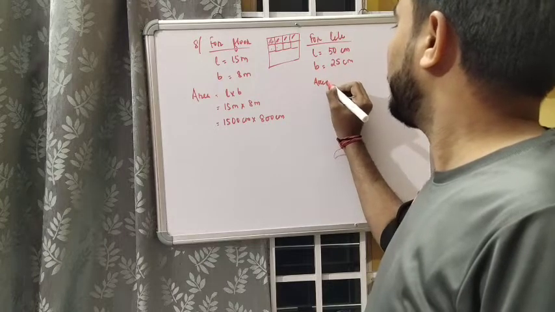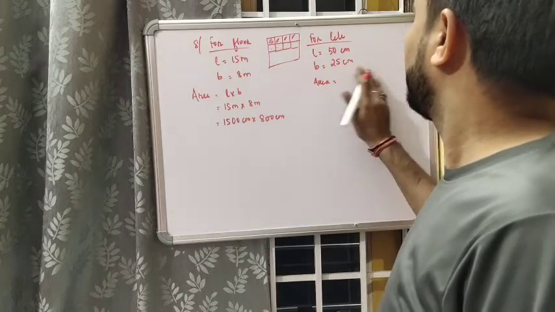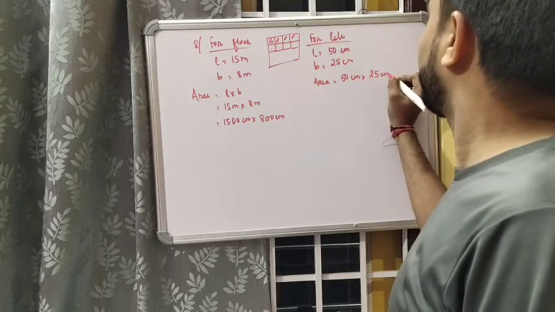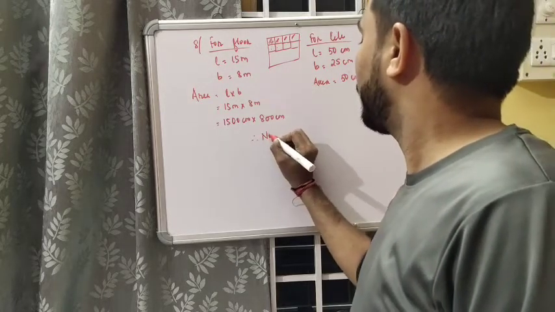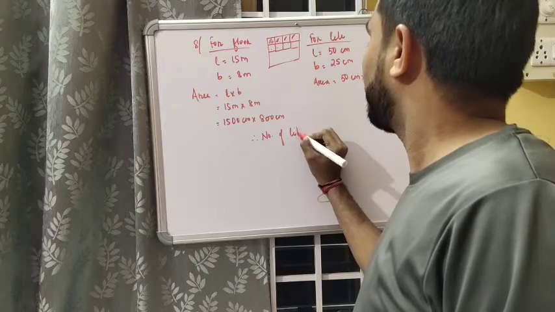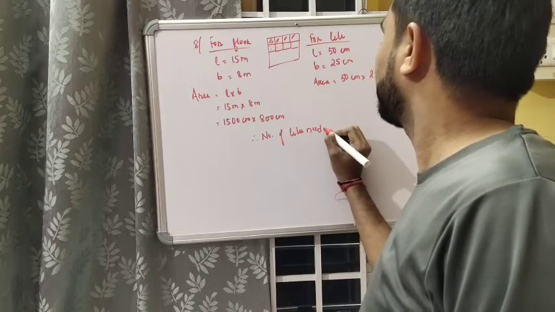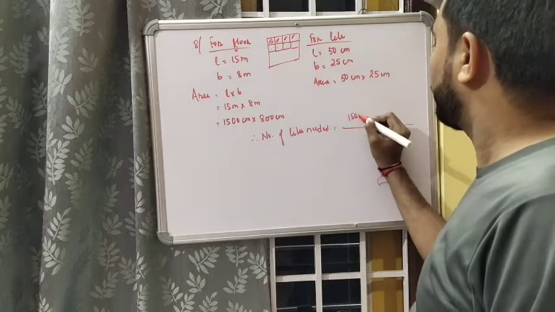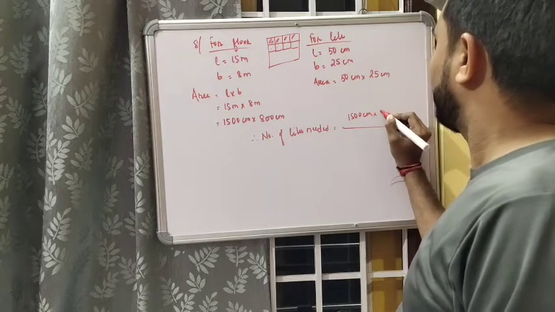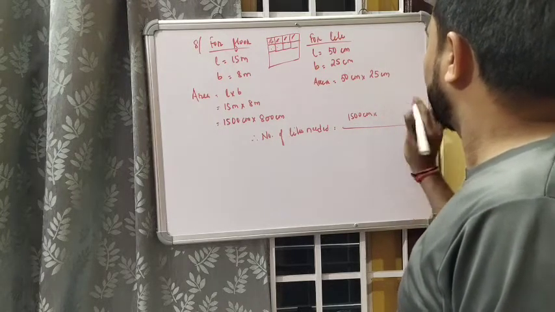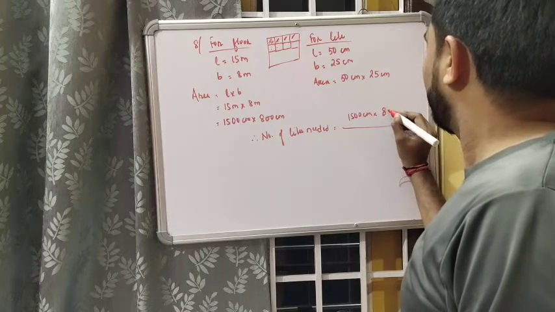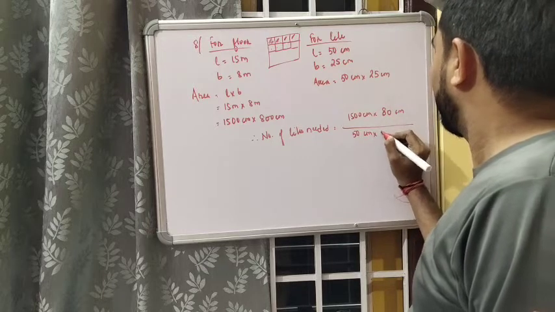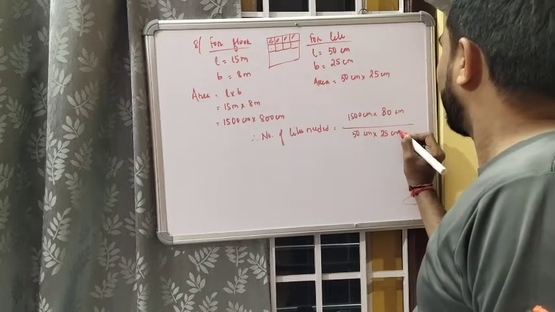Here the area of the tile will be length into breadth, that will be 50 centimeter is the length and 25 centimeter is the breadth. Therefore, number of tiles needed will be equal to area of the floor divided by area of the tile.